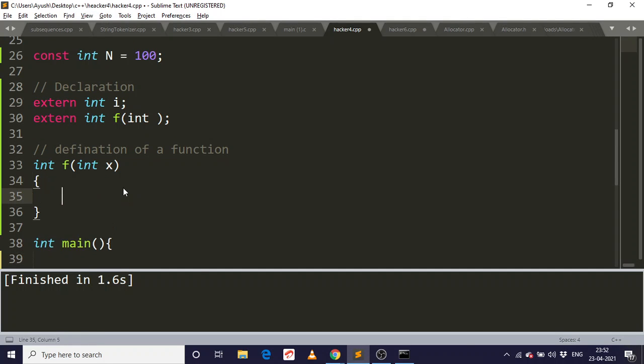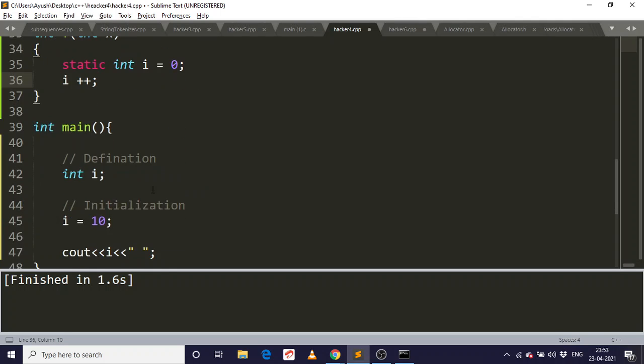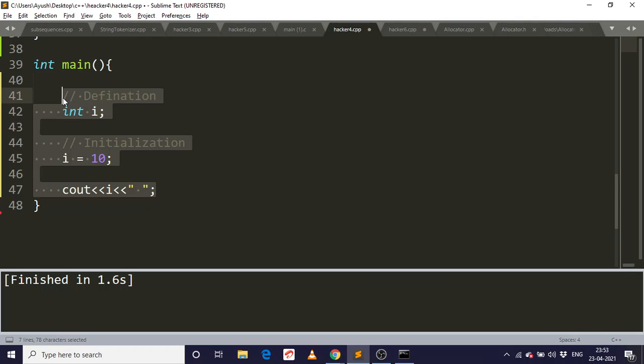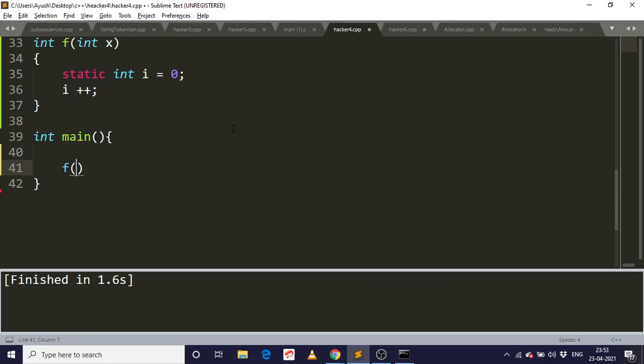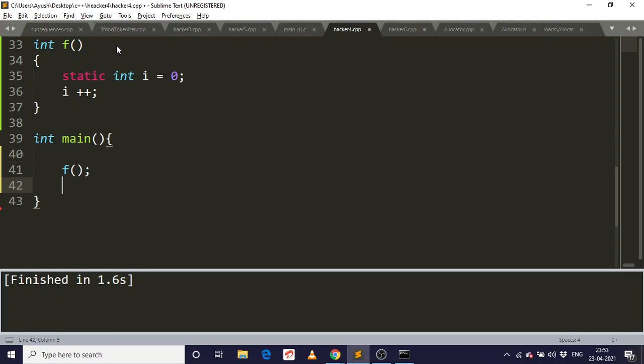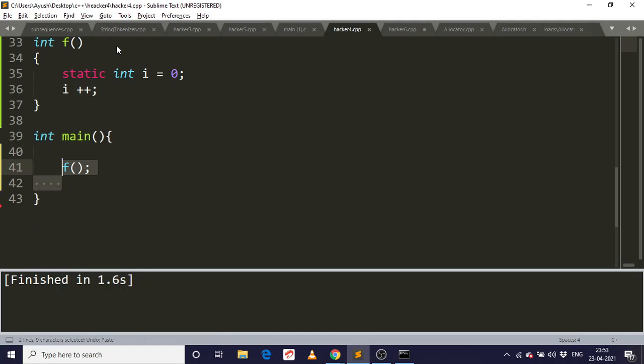Let's suppose I am declaring a static int here and giving it a value 0. Every time I call the function, I increment the value by 1. So what would I see if I call this function f? Let's suppose we don't need any argument here. Every time I call this function, let's see. It's the end of the program, so it returns.